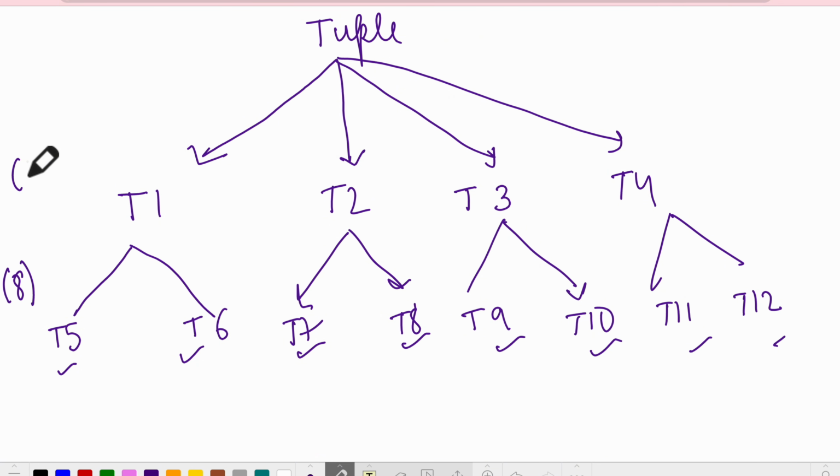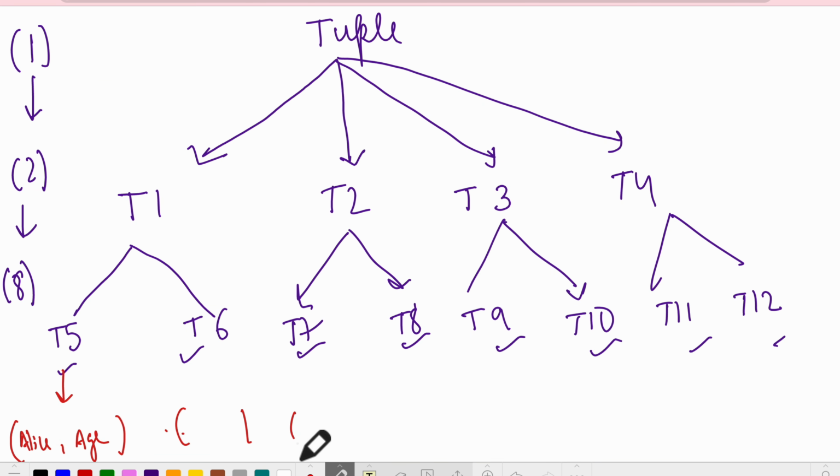So first from 1 we split to 2, and from 2 we split to 8. Now if you break each tuple independently, you can access the elements. So what are the elements? Let's say there is Alice, then there is age, and so on. This is the element level. So what you have to do is start from the top and keep breaking till you reach the element level.